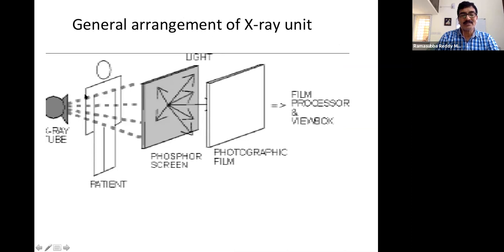What we have seen here is that the entire body is exposed to the X-rays, and we get the entire body image. Our body is a 3D body, but when we stand here, it looks as if it is a 2D plane. So the total thickness of the body is compressed, and the total absorption capacity of the body is plotted as a dot on this 2D plane.